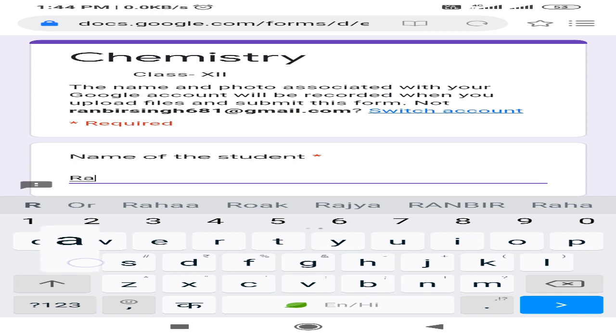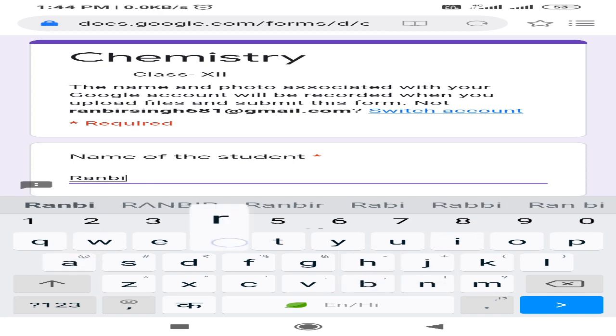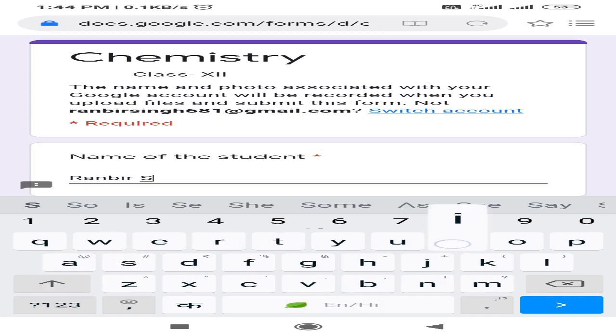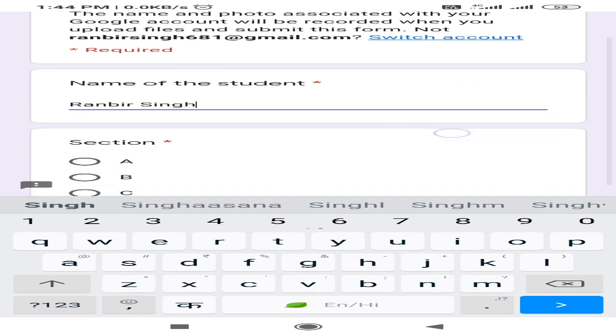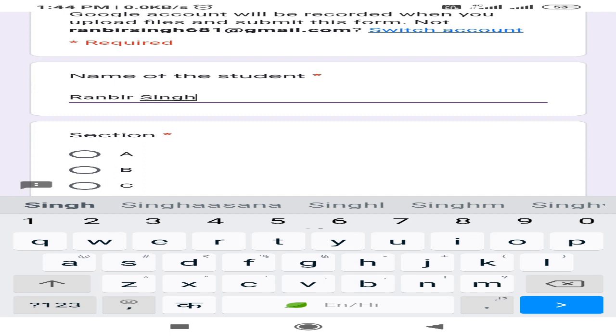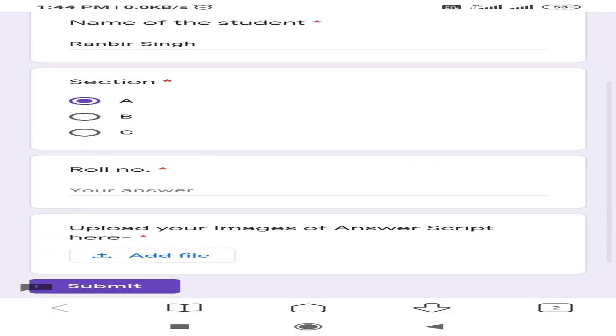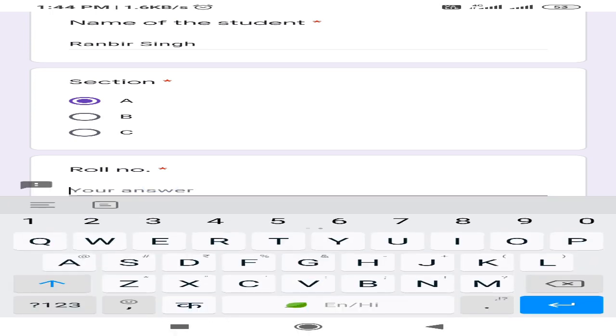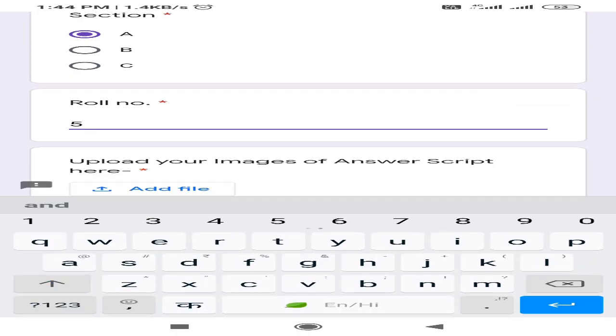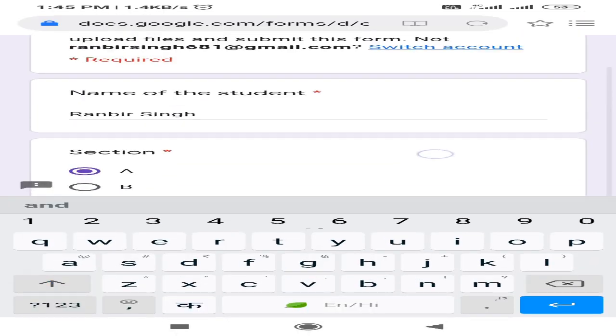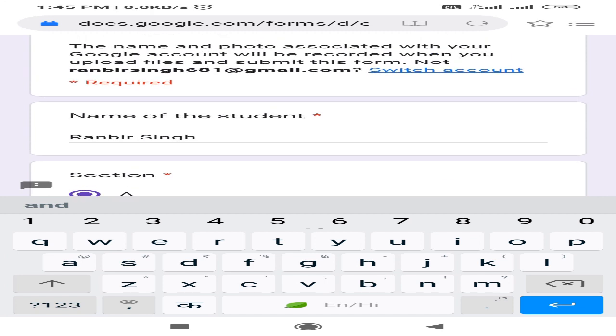For example, my name is Ranbir Singh, the complete name should be there. Okay, now the second option is the section. For example, I am taking section A and here for roll number I am filling 5. Now these are all three options which I have filled.